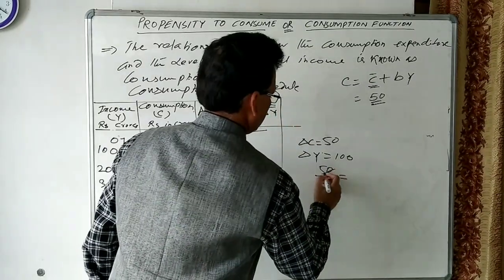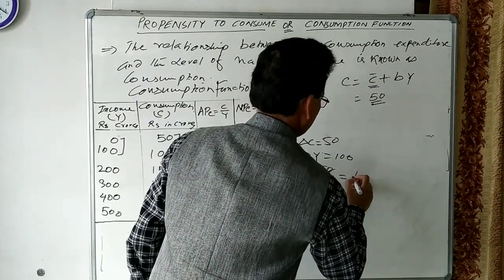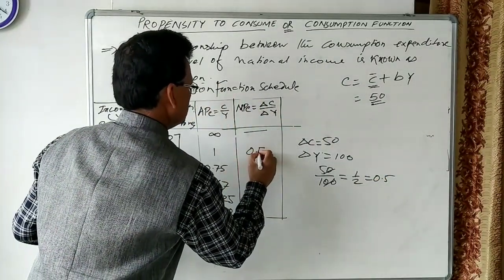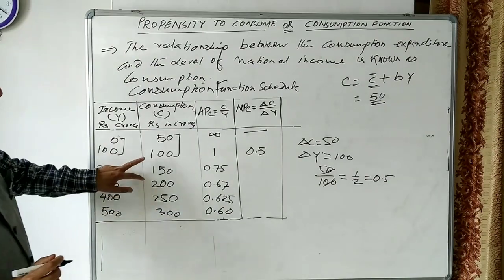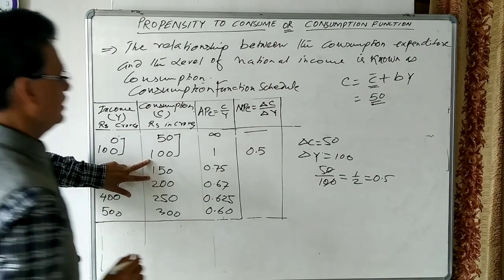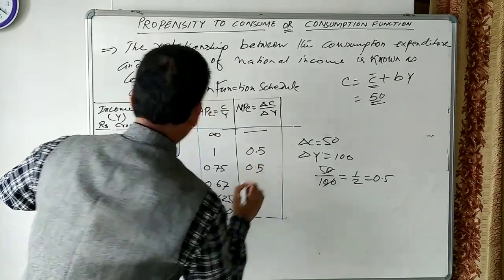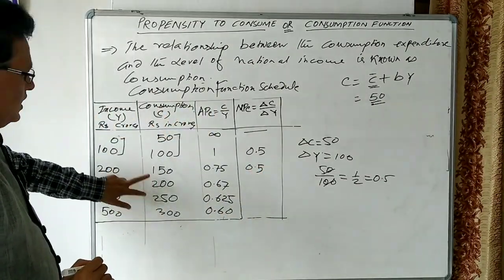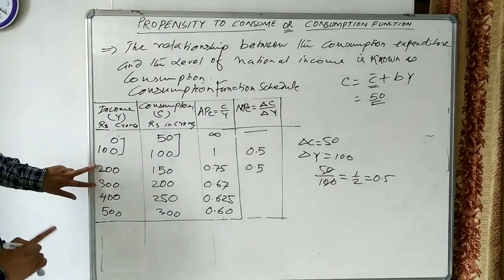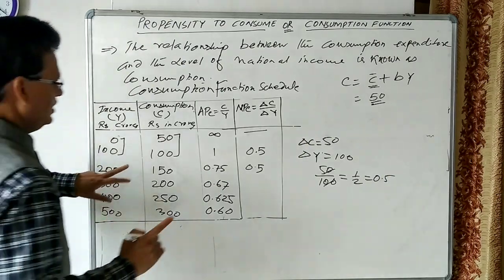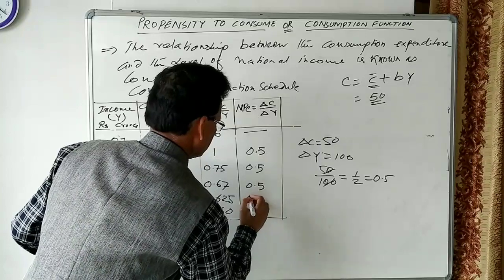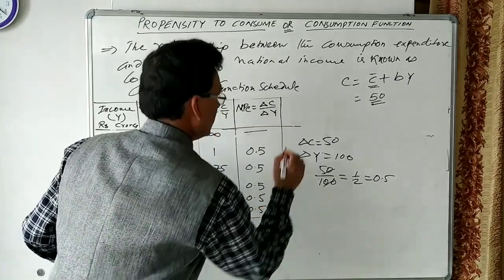Will be 0.5. Here if you check, change in consumption is 50 and change in income is 100, 50 divided by 100, here also 0.5. Here let us see 150 to 200. Consumption change is 50, change in income is 100, so 50 divided by 100 will be 0.5. Here also 0.5, here also 0.5.